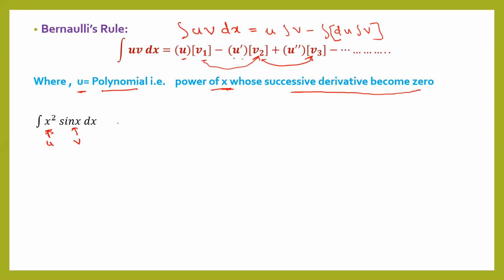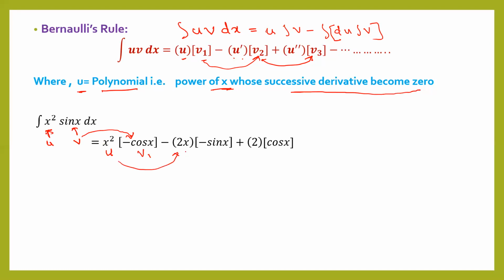When you use by parts, you can see here u. This is integration of v, which is minus cos x. Integration of sine is minus cos x. This is our v1. Now derivative of u, meaning derivative of x squared, is 2x. Integration of minus cos is minus sine. Integration of cos is sine, and this minus sine as it is, right?